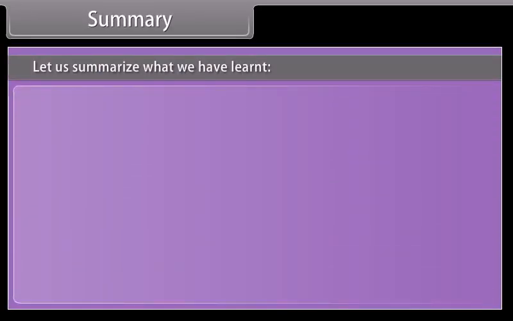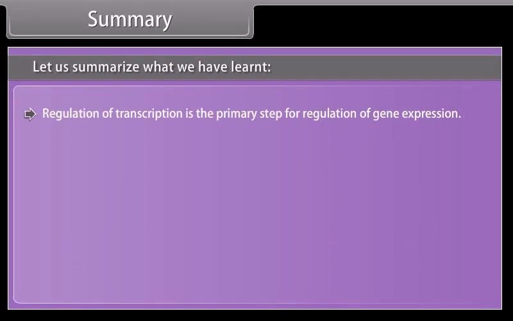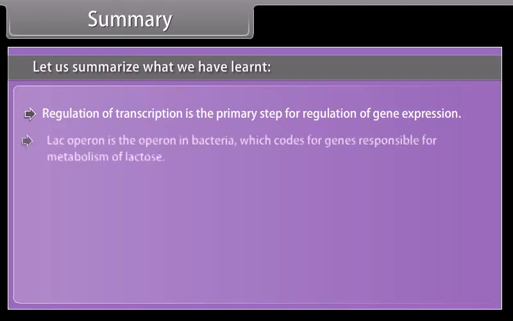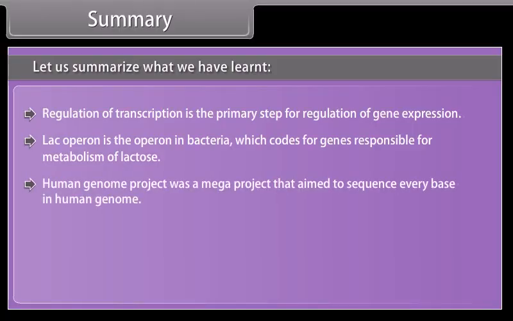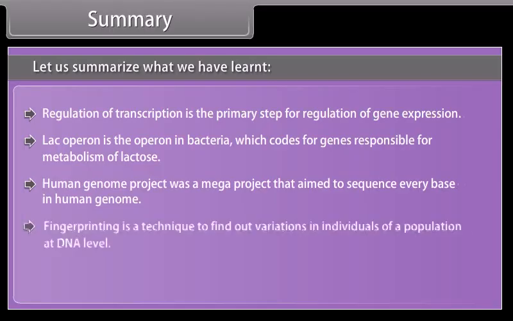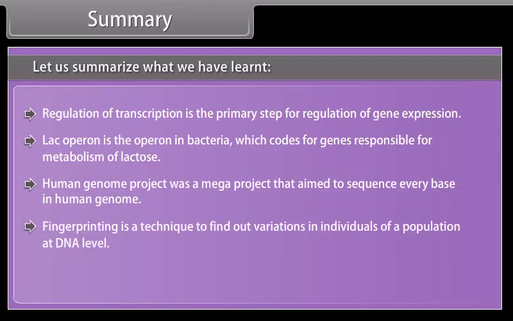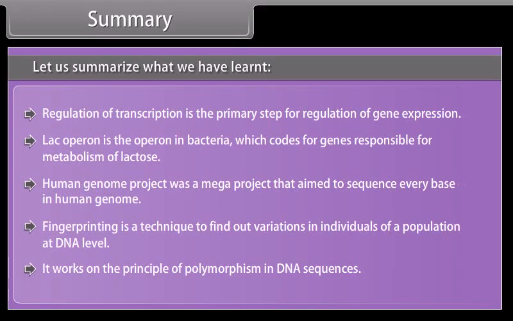Summary. Let us summarize what we have learned. Regulation of transcription is the primary step for regulation of gene expression. Lac Operon is the operon in bacteria which codes for genes responsible for metabolism of lactose. The Human Genome Project was a mega project that aimed to sequence every base in the human genome. Fingerprinting is a technique to find out variations in individuals of a population at the DNA level. It works on the principle of polymorphism in DNA sequences.